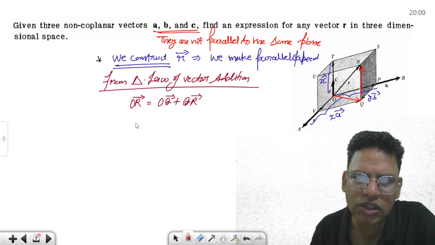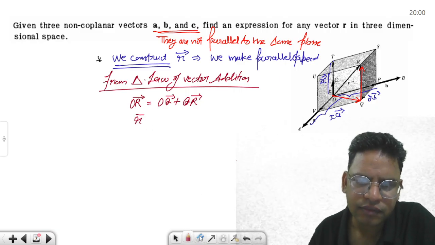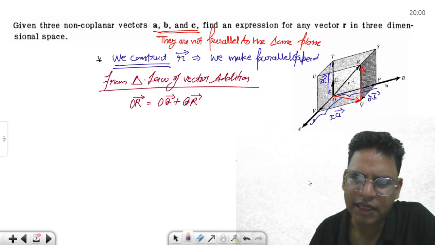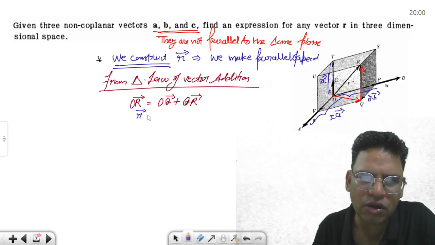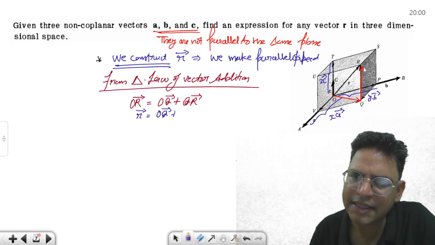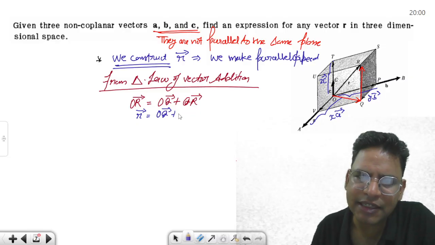Okay, this OR vector is R vector, है ना, OQ vector कौन सा vector है, this R vector, जिसको हमें बताना है, this R vector is equal to OQ vector plus this QR vector, which is same as the z